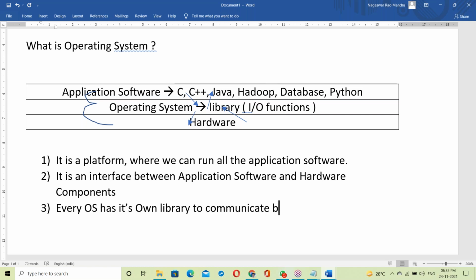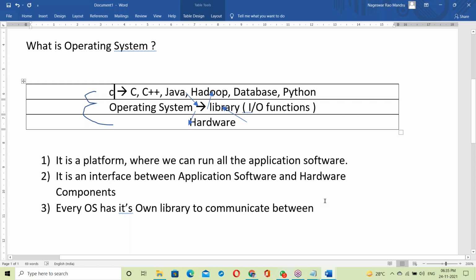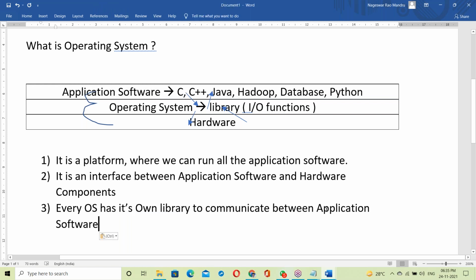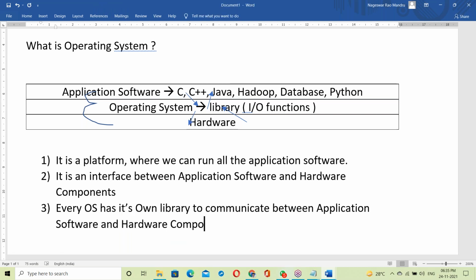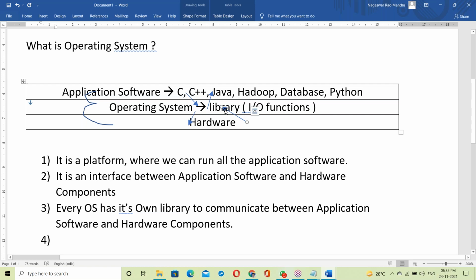To communicate between application software and hardware components. Okay, and yeah, this is a very important point for us. Library. So about library, yes, in Java perspective, this is an important point here.